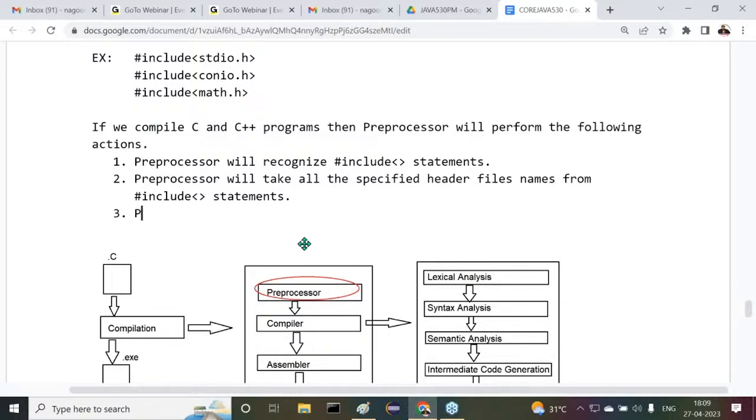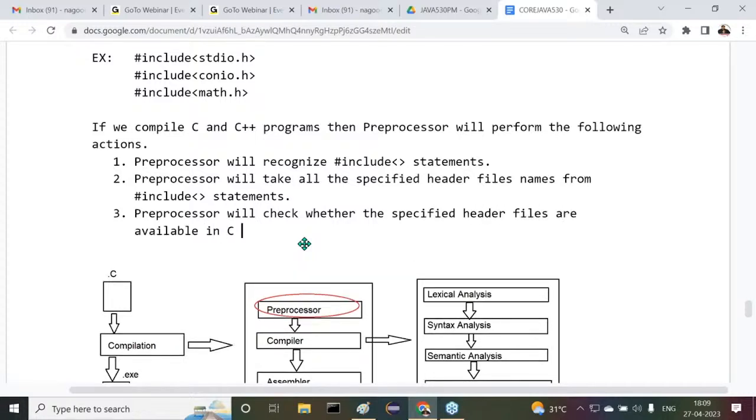After that, observe carefully. Preprocessor, understand it clearly what I'm telling there. Preprocessor will check whether the specified header files are available in the C and C++ software. Whatever header file names we specify, the preprocessor will check whether the specified header files exist or do not exist in the C and C++ software.